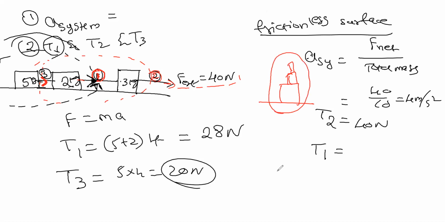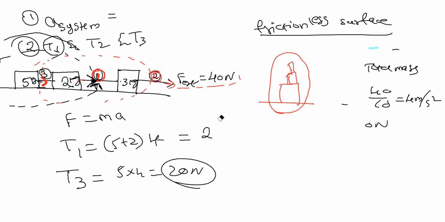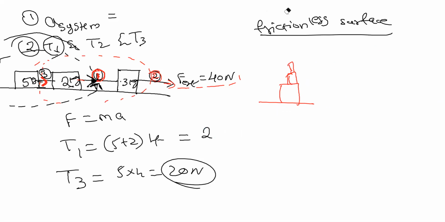Just as a last question for this. If the bodies are placed like this, the masses are the same, 5 kg, 3 kg, 2 kg. The force is 40 Newton.